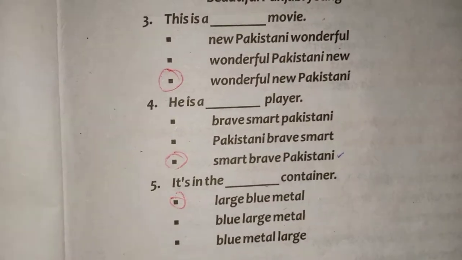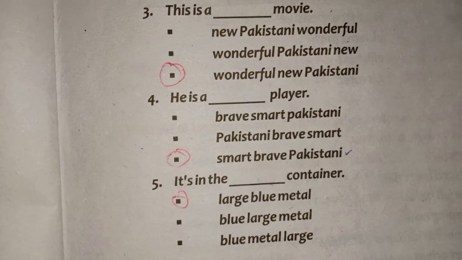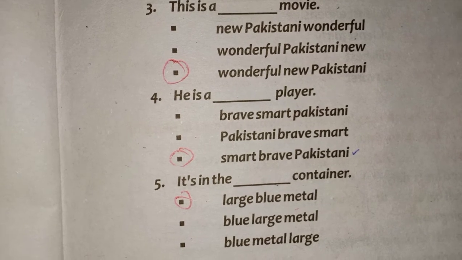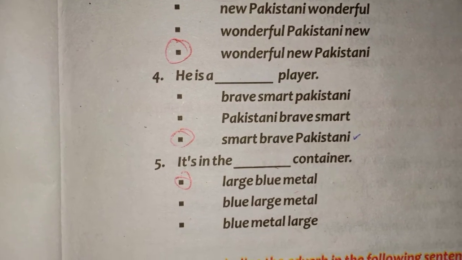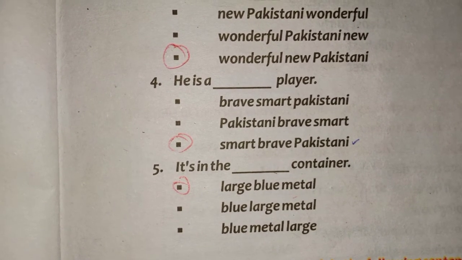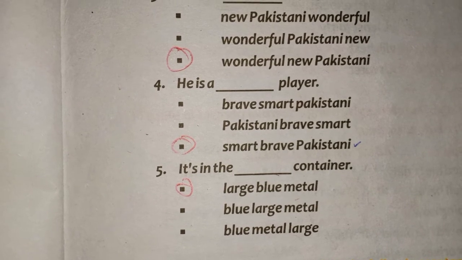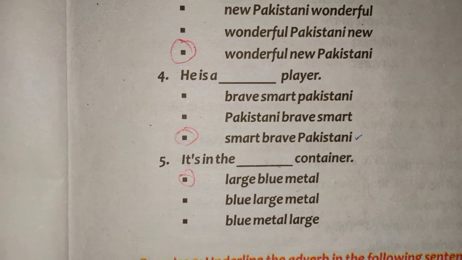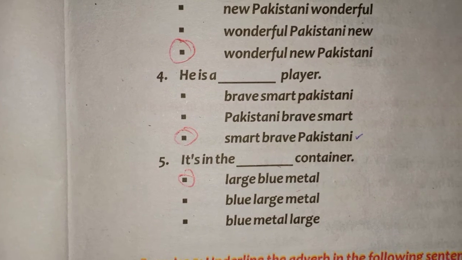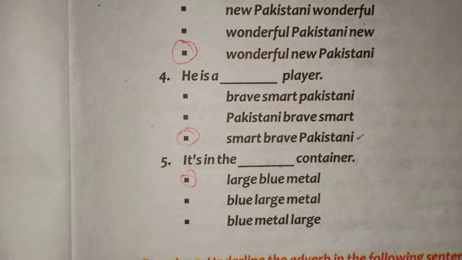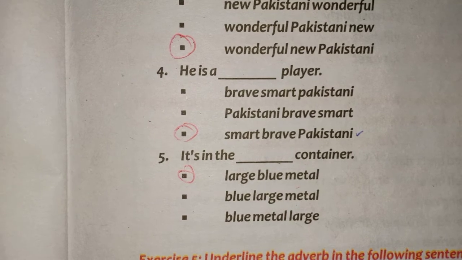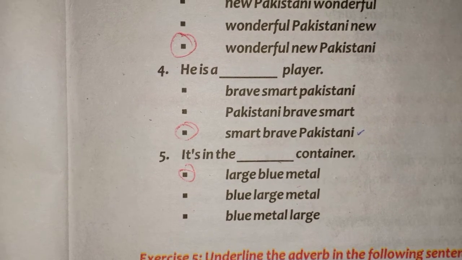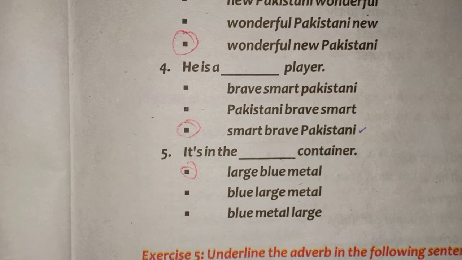Now come towards the fourth part. He is a dash player. Brave, smart Pakistani. Pakistani, brave, smart. Smart, brave Pakistani. So the correct option is the third one. He is a smart, brave Pakistani player. Clear?